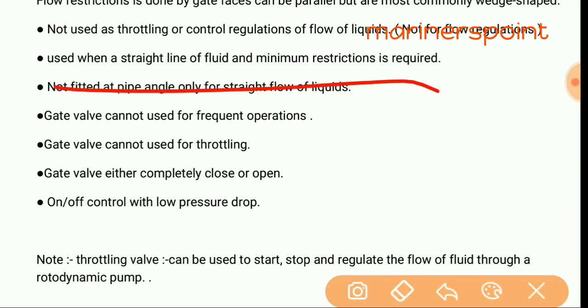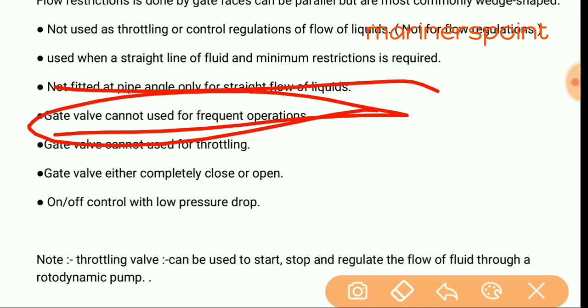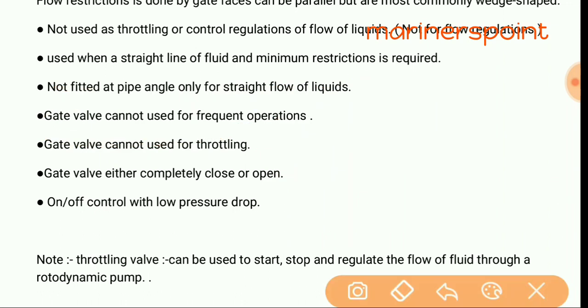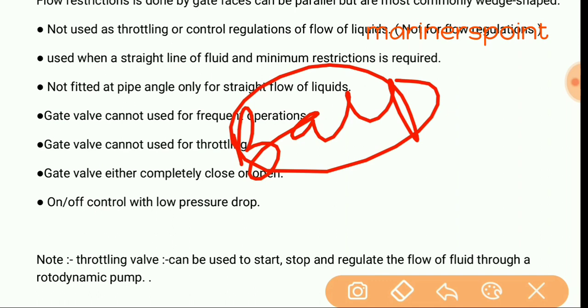Gate valve cannot be used for frequent operation. What does it mean? In opening or closing the valve, we need some time. We take time to rotate the handle of the gate valve, so it is not used for frequent operation. Okay, which valve is used for frequent operation we will discuss later, like ball valve, butterfly valve, all these valves are used in frequent operation.